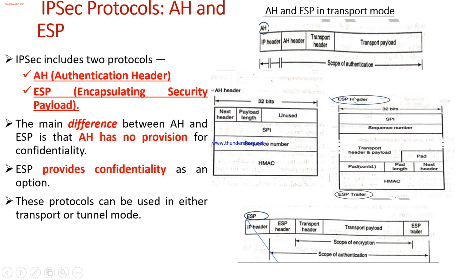Let me just repeat things once again, guys. The MAC here will be computed for the IP address specified in the IP header. We always have network address translators.